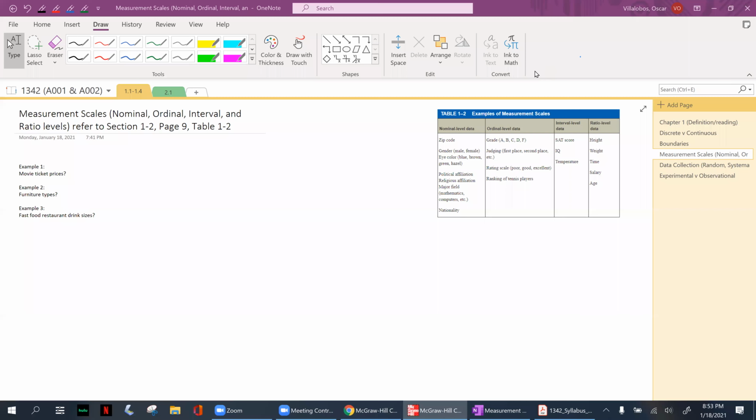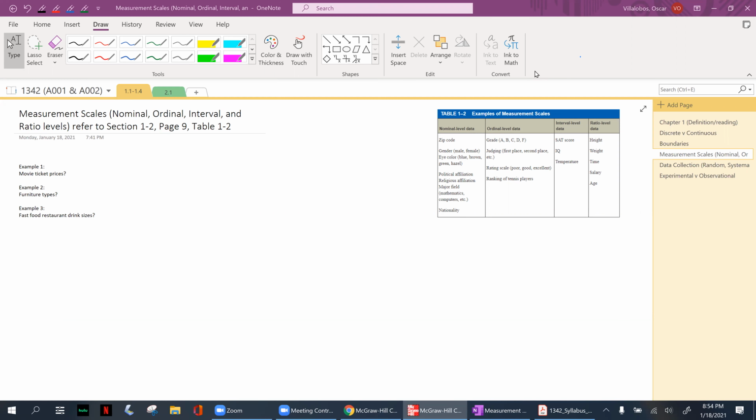Okay, and right now we're going to be moving forward towards measurement scales: nominal, ordinal, interval, and ratio levels. And there's a nice little table that's provided for you. This is going to be section 1.2, specifically page 9, table 1-2. And I have it here on the right hand side. So whenever you're doing your homework, if it helps, pull that part of your ebook, or take a picture of it from your phone, or pull it up on your physical copy of the book. And here it shows you.